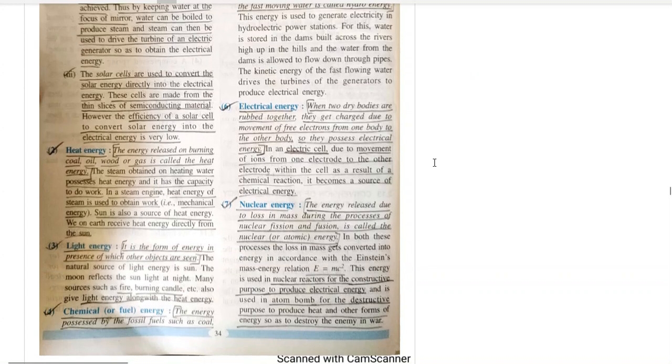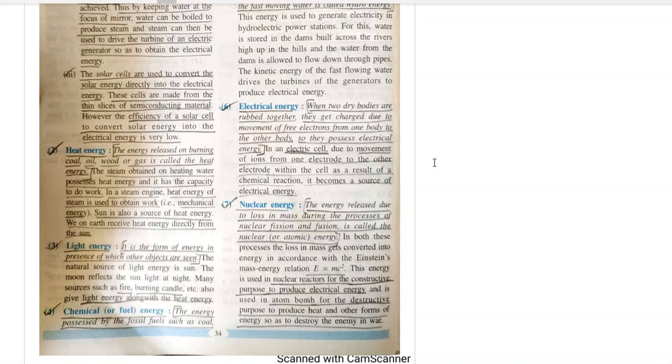Heat energy. Energy released on burning of coal, oil, wood or any fuel for that matter. Steam obtained on heating water possesses heat energy and it has the capacity to do work. In a steam engine, the heat energy of steam is used to obtain work. The Sun is also a source of heat energy. We on Earth receive heat energy directly from the Sun.